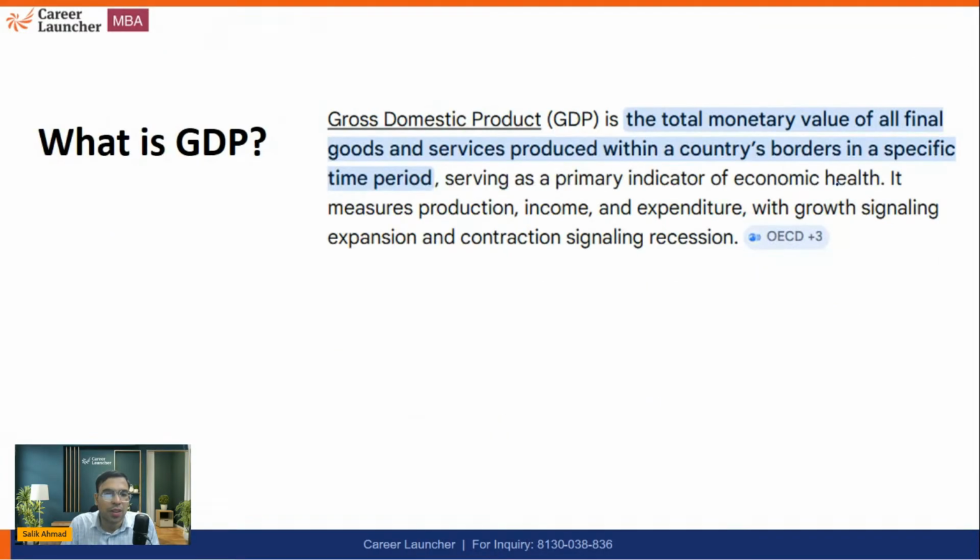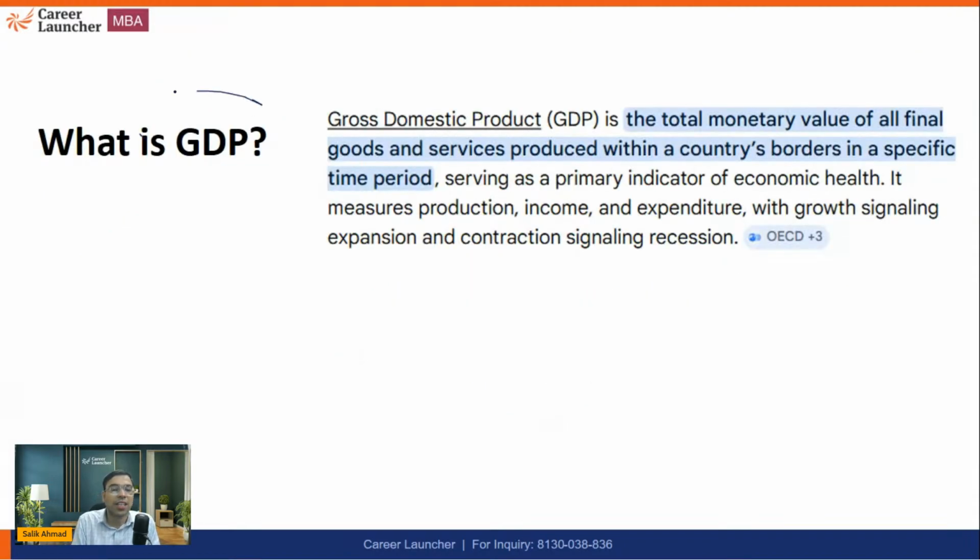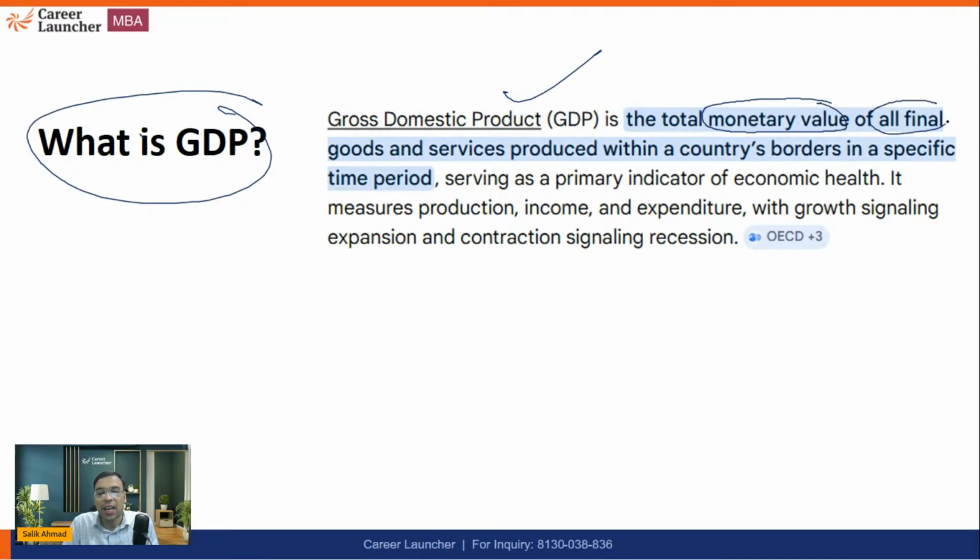Okay. So now let us learn. So this is about the organization that estimates GDP in India. But let us learn about what is GDP, gross domestic product. It is the total monetary value of all the final goods and services produced within a country's border in a specific period of time. Okay, that is called GDP. The keyword here is domestic.